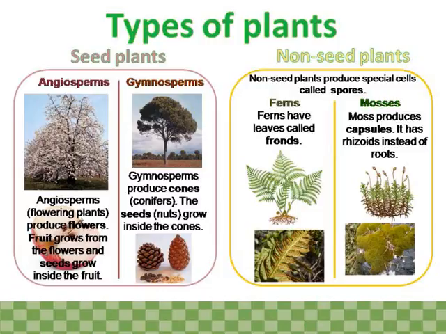The seeds grow inside the cones. Non-seed plants produce special cells called spores. Ferns. Ferns have leaves called fronds. Mosses. Moss produces capsules. It has rhizoids instead of roots.